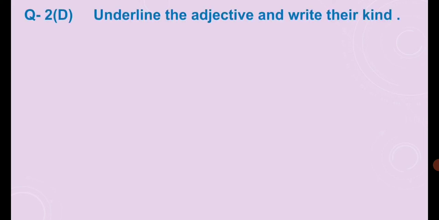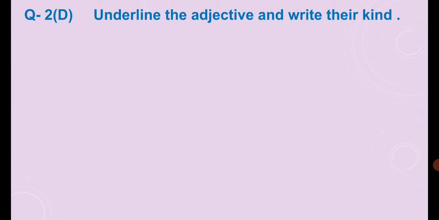Question 2D is: underline the adjective and write their kind. So what will we do? We identify the adjective. What is the adjective in the sentence? Underline it and write its kind. You have to follow the same pattern in your paper. Otherwise, if you underline only the adjective and write only the kind, then how can I understand what is the kind of this and what is the kind of that? So you have to mention the word which has been underlined in the sentence and then write the kind of that particular adjective.